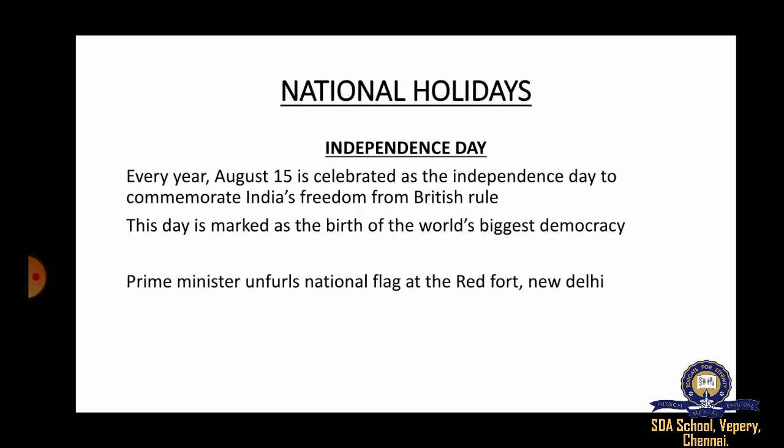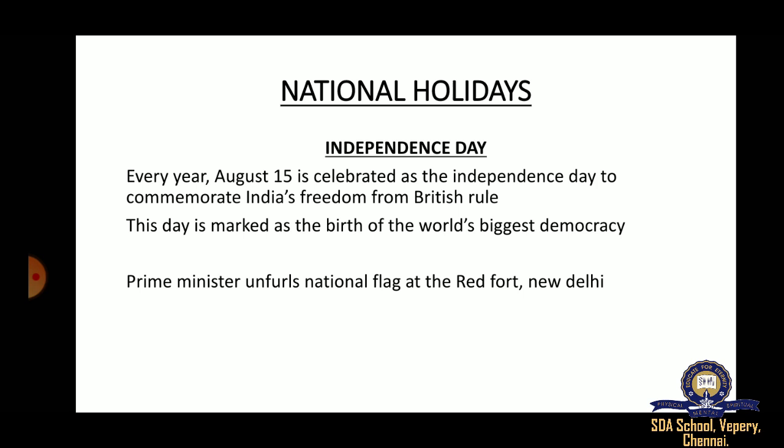Now let's move on to the national holidays. Important national holidays. The first one is Independence Day. You all know every August 15th we hoist a flag in the presence of our principal in our school ground, isn't it? Every August 15 we celebrate Independence Day in remembrance of our freedom from British rule.